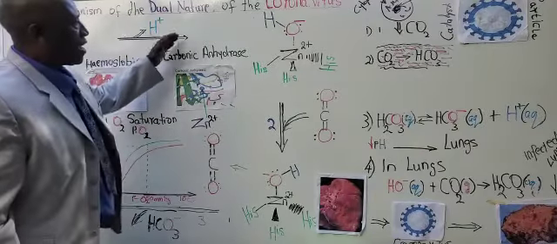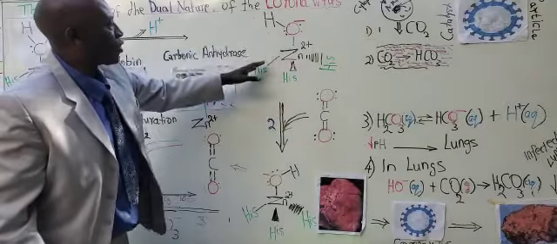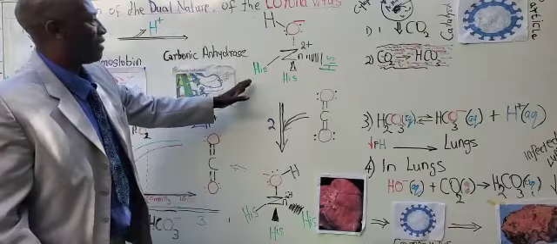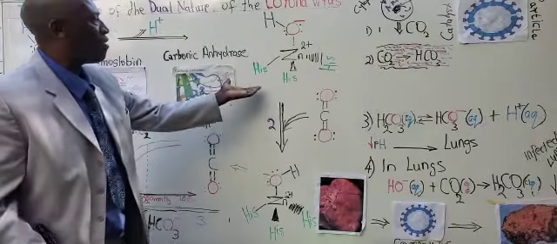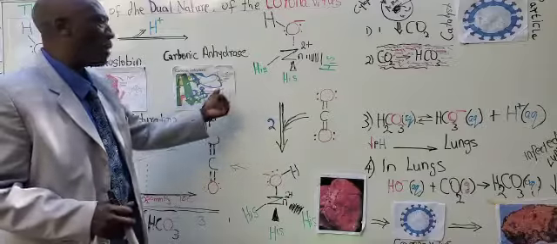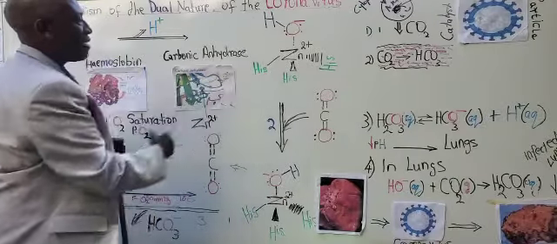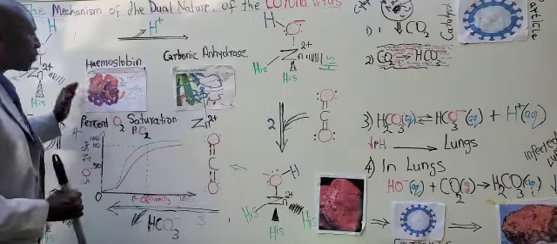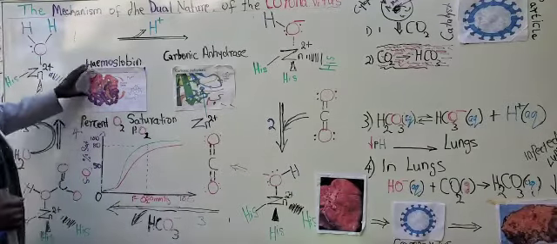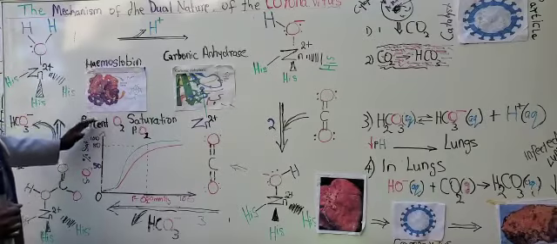When the proton is abstracted, formation of hydroxide increases the acid level of the lungs, the acid level of the bloodstream. This increase in acidity helps or facilitates the binding of oxygen to hemoglobin.